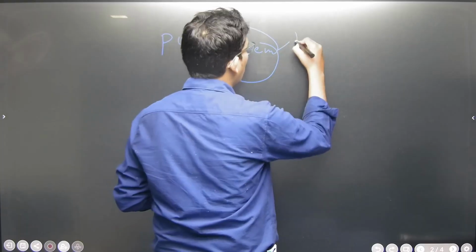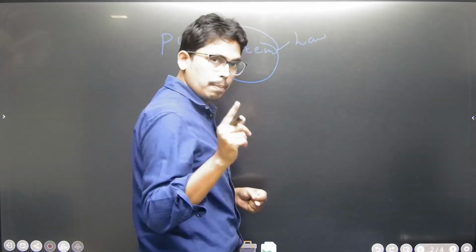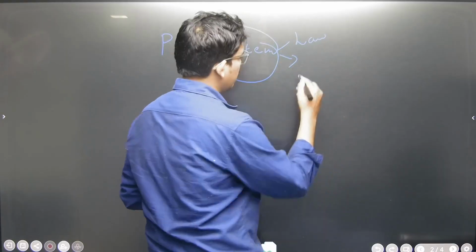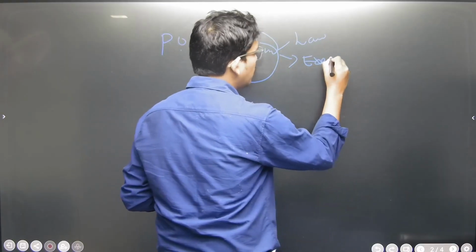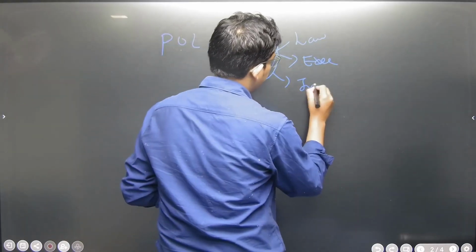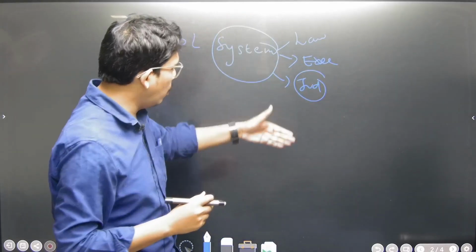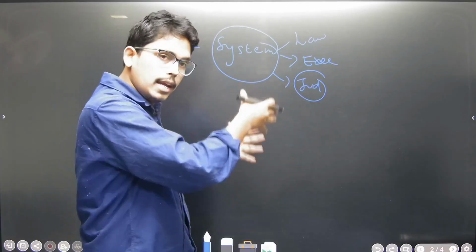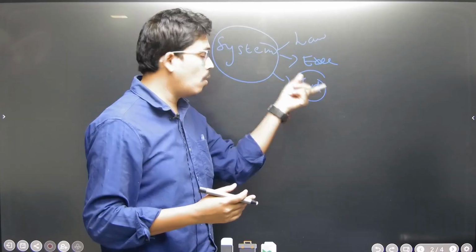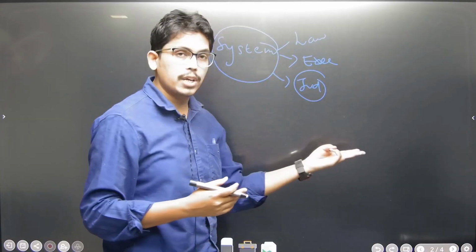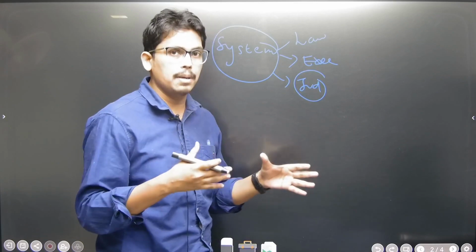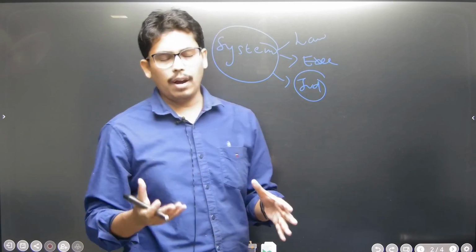There is law, there are people to make the law, then the executive, how this will be implemented, this is also in the system, and the judiciary. The whole process is arranged in a system that is governing us: how to make the law, execute it, and the judiciary to oversee it. This is called a system, and it is a predetermined one.